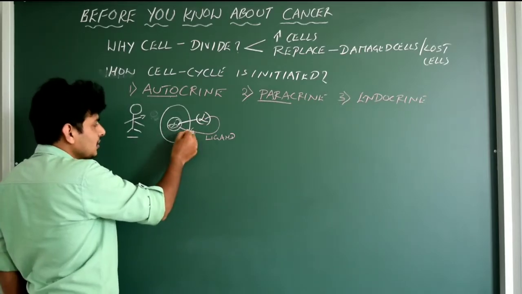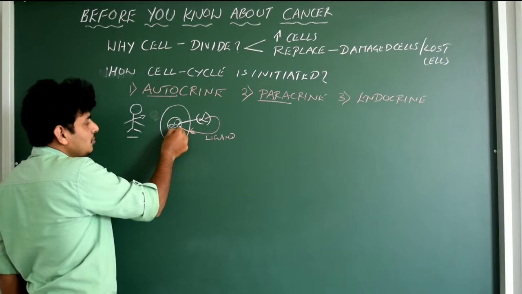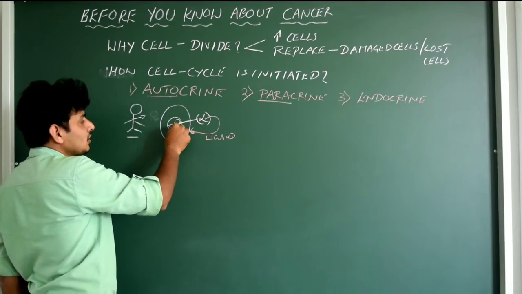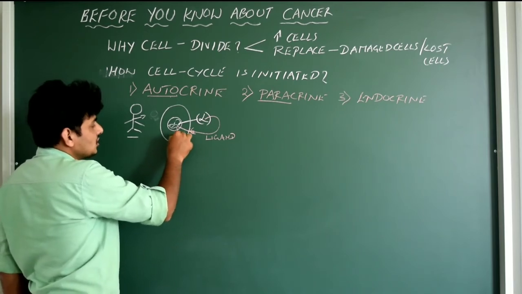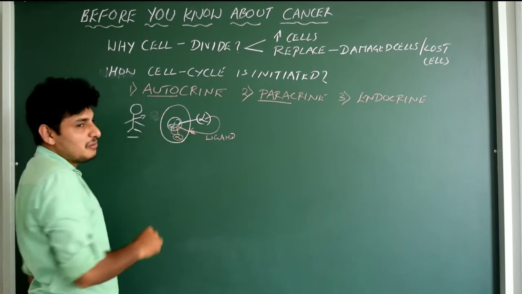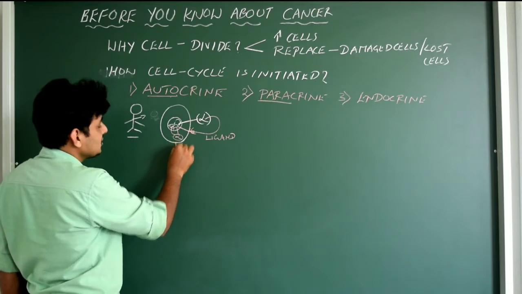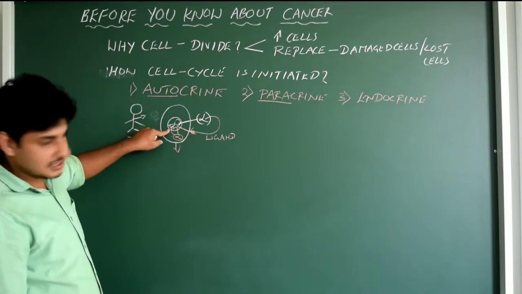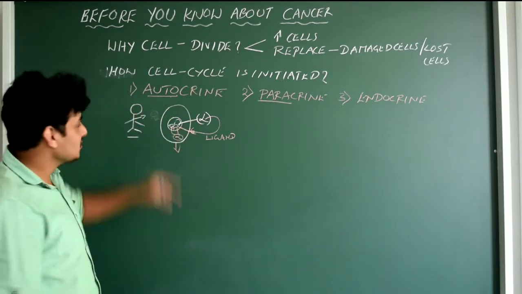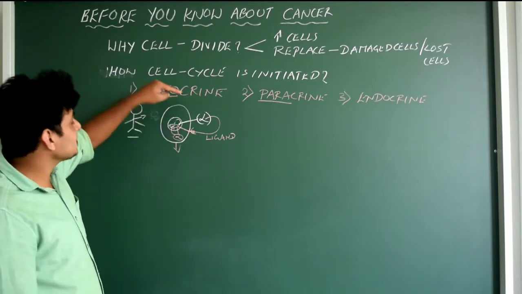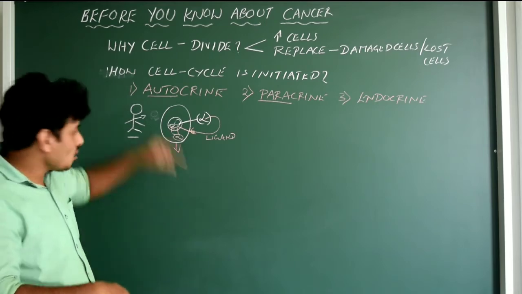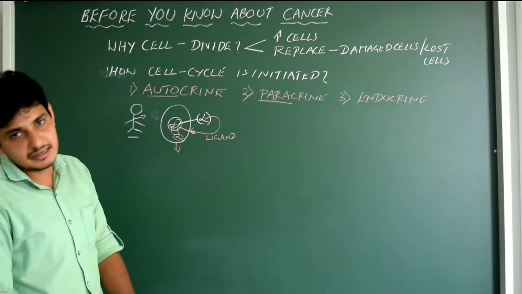Okay, so same, it now enters into the cytoplasm and binds to the genetic material. Now this genetic material will produce some other proteins. Okay, so this protein again binds to the same genetic material, and now cell division is initiated. Cell division is now initiated of the same cell. Got it? So this is autocrine. If the same cell initiates its own cell division, then it is autocrine signaling.